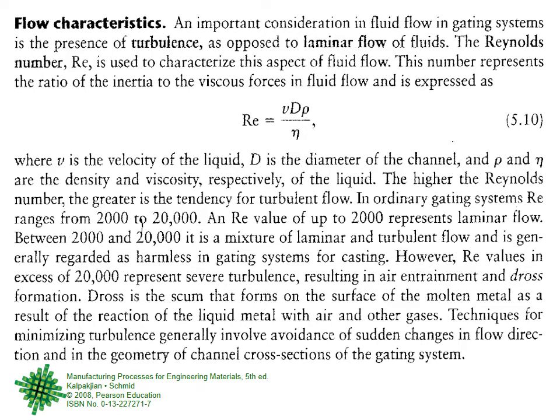On the other hand, you might say, let us have a very low Reynolds number so that there is no chance of both these things happening. But if the liquid metal does not flow with a certain velocity, then filling of the mold cavity will take time, and we want some production rate, right? That every hour we have so many castings and so forth. So you do not want to reduce the velocity too much. It will affect the production rate on one side.